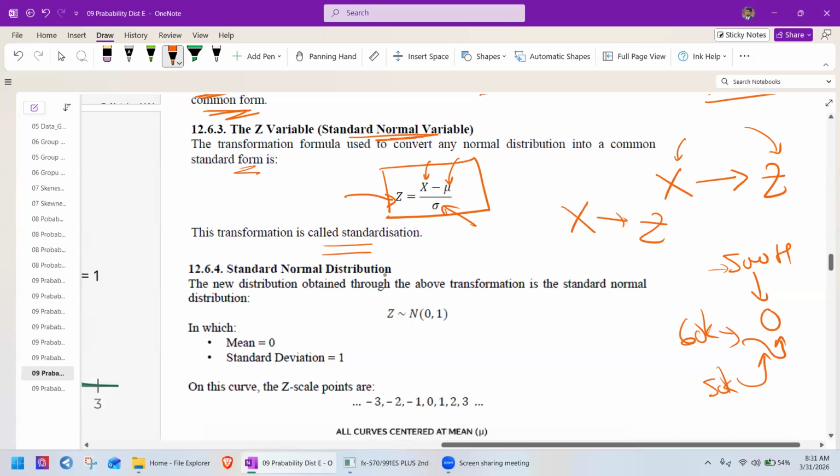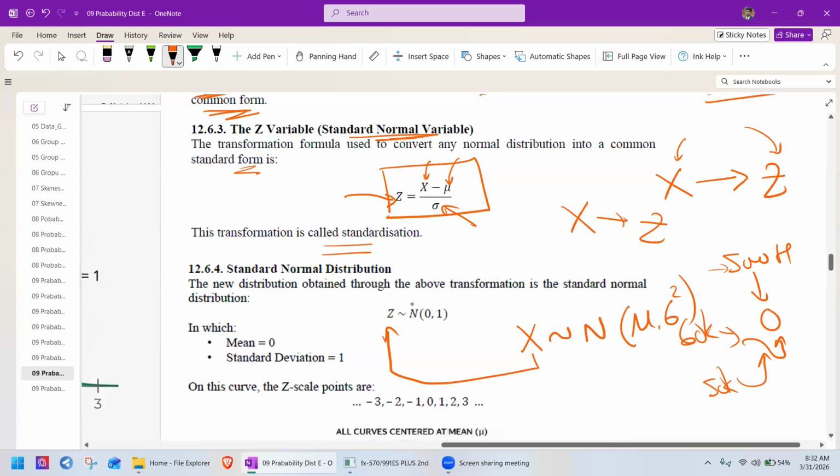When we standardize, the new distribution obtained through the above transformation is the standard normal distribution. Earlier, x approaches a normal distribution with mean and variance. Now we convert this x into z.